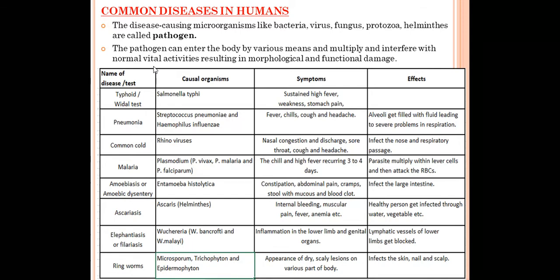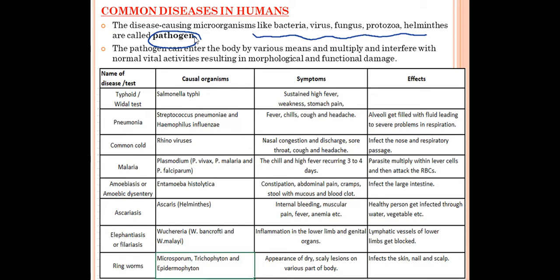But sometimes there are some microorganisms which are responsible for the diseases. For example, bacteria, virus, fungi, protozoa, helminths are responsible for some diseases and we call them pathogens. What are pathogens? The disease causing microorganisms are called pathogens. For example, bacteria. Sometimes bacteria are good, useful for us, but sometimes they are harmful also. They cause many diseases in humans, plants and animals. Likewise, virus also cause many diseases in humans. Fungus, protozoa, helminths all cause disease in humans and we call them pathogens.